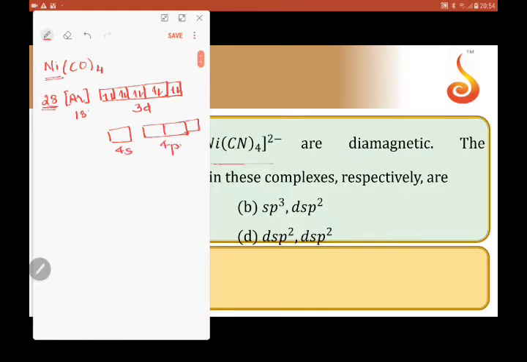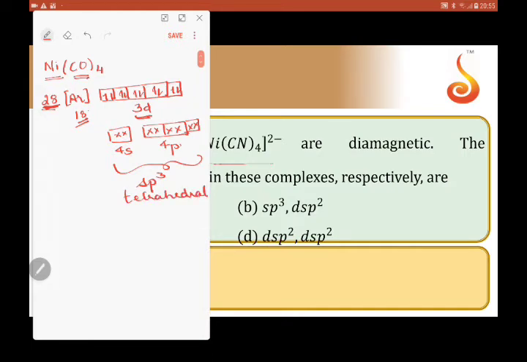So out of 28 electrons, if we deduct argon, then 10 electrons are still remaining in 3d, paired up in 3d due to presence of ligands. It has gone to 3d, and therefore 3d now is completely filled. This complex therefore cannot exhibit dsp2 hybridization in spite of strong ligand. There is no space in d. Hence, it has to select sp3 hybridization. The incoming electrons occupy sp3 hybrid orbitals. Therefore, the shape also will be tetrahedral.